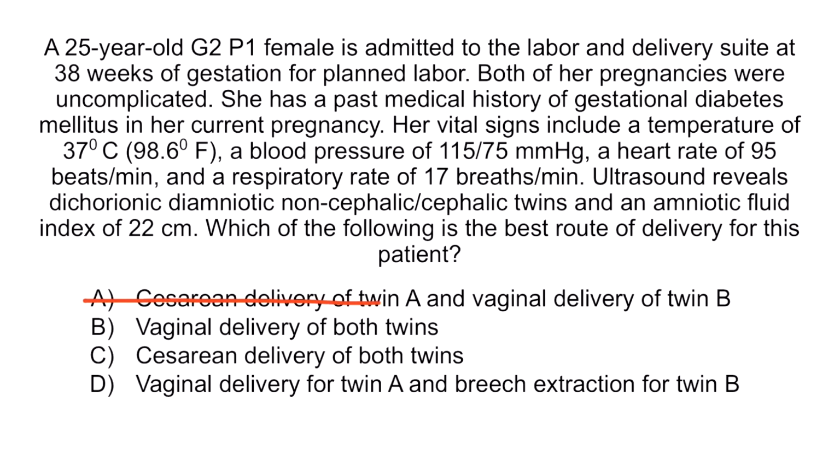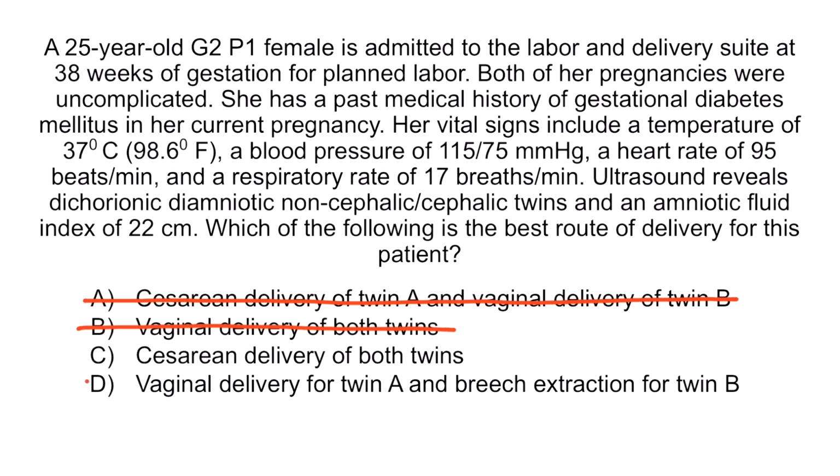Option A, cesarean delivery of twin A and vaginal delivery of twin B, is incorrect because once cesarean section is done for the first twin, we can easily deliver the second twin via cesarean section as well. In other words, we do not have to deliver twin B via vaginal delivery once abdominal incision is made for cesarean section. Option B, vaginal delivery for both twins, is incorrect because vaginal delivery of non-cephalic twin A is associated with increased risk of obstetric complications like perinatal asphyxia.